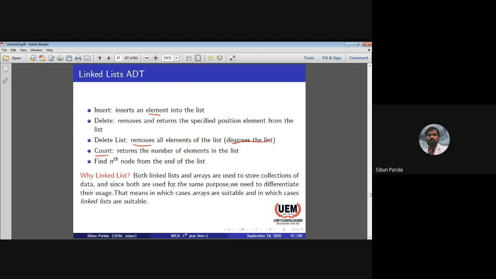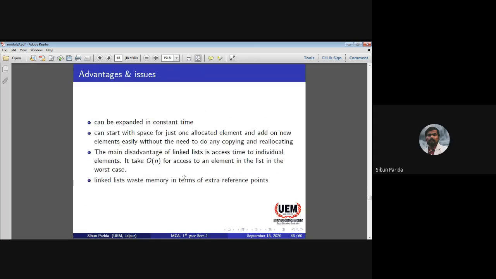Why linked list? The question comes now. Both linked lists and arrays are used to store a collection of data. And since both are used for the same purpose, we need to differentiate their uses. That means, in which cases arrays are suitable and in which cases linked lists are suitable.